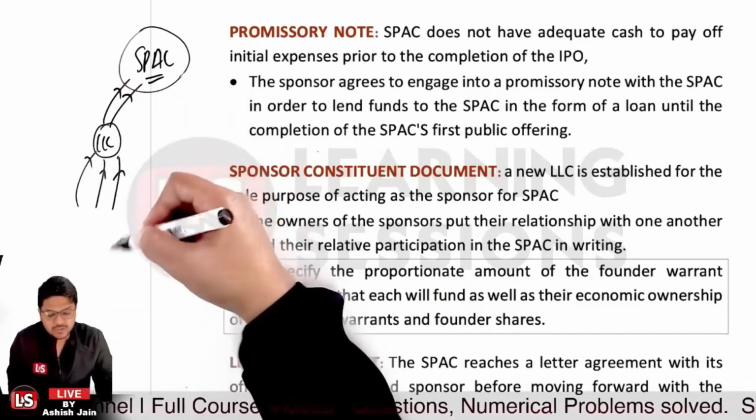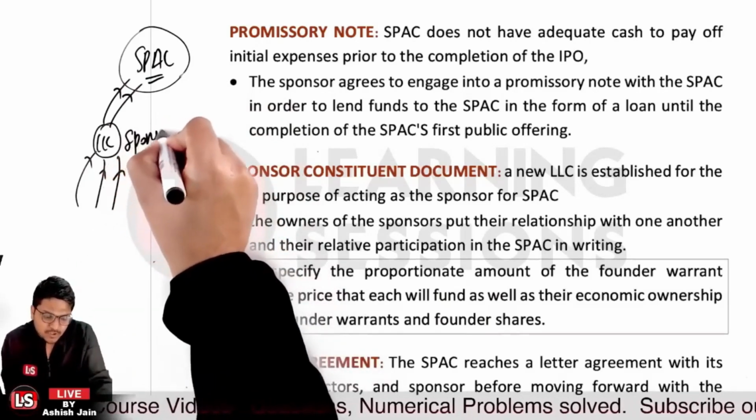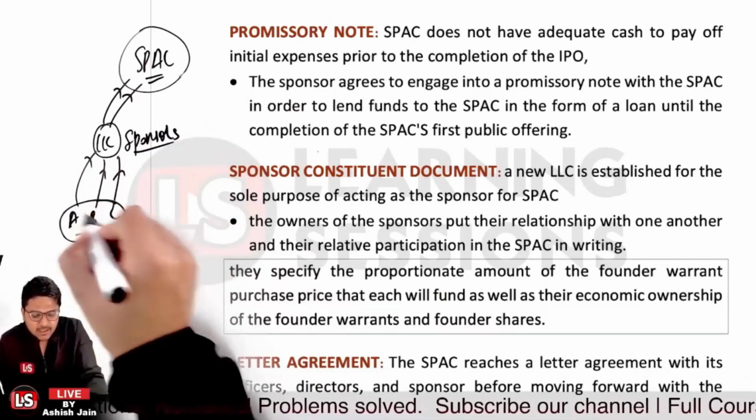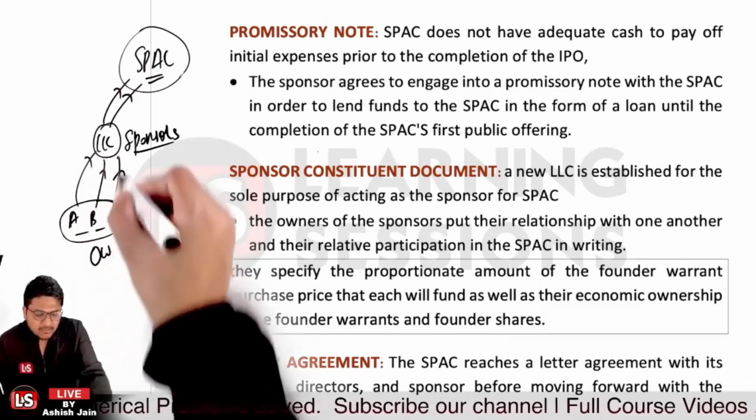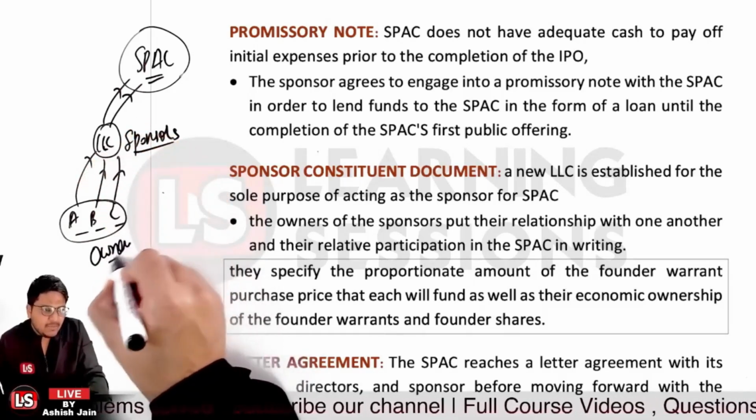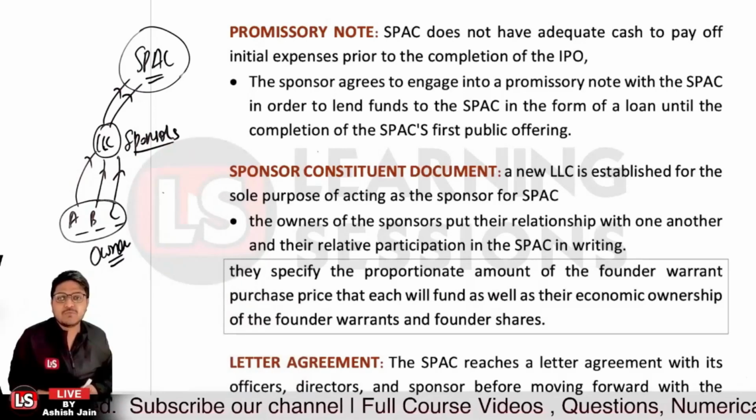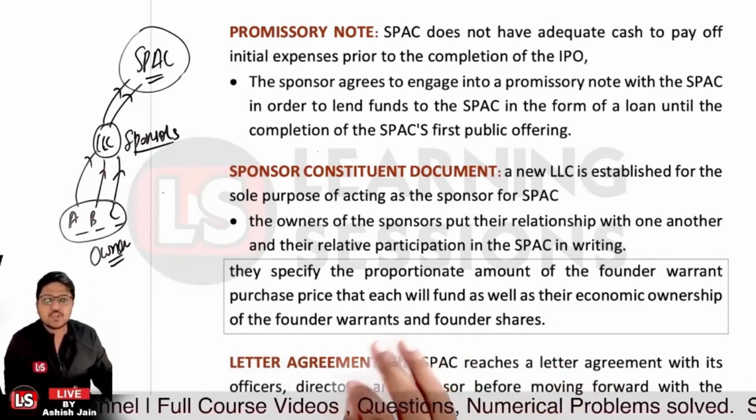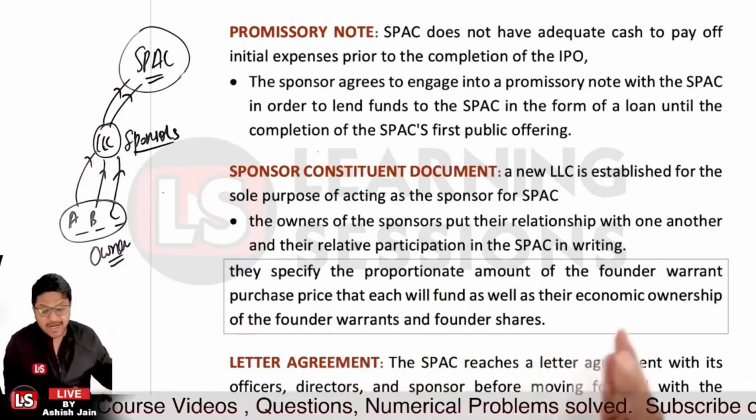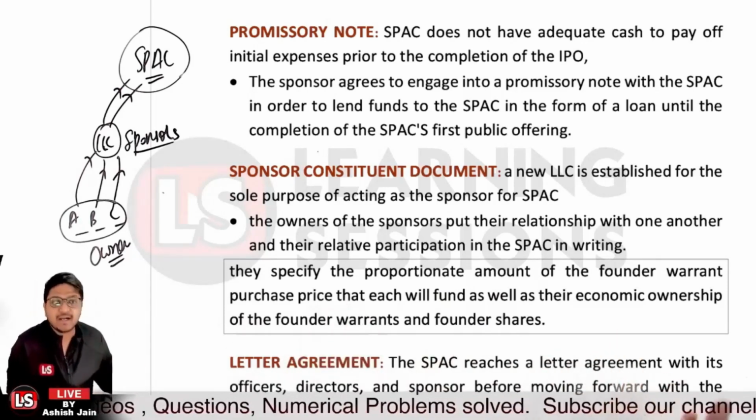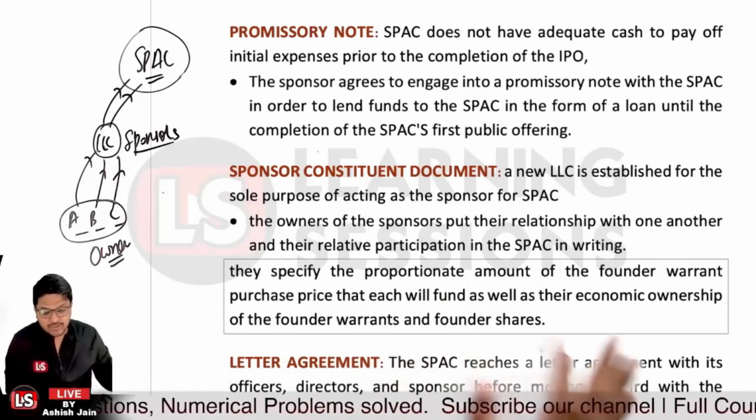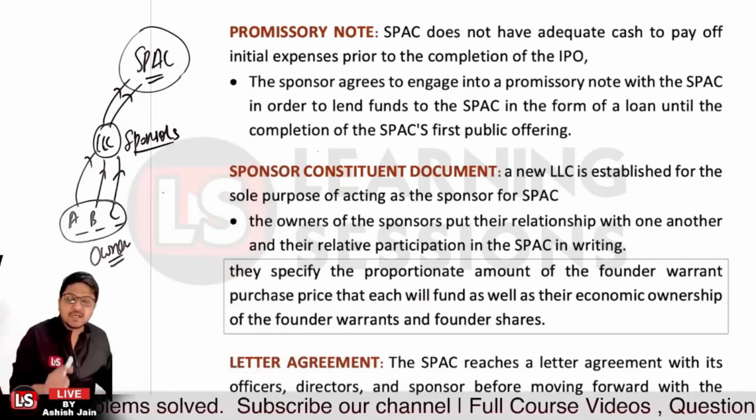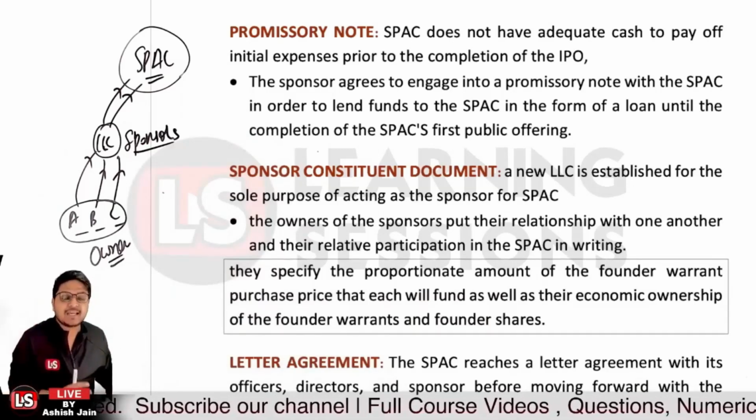Now this is a sole sponsor, and let's say A, B, C are the directors and also the owners of the limited liability company, right? They will have a relationship with one another and their relative participation in the SPAC in writing, and they specify the proportionate amount of the founder warrant purchase price, right? At what price they will be purchasing the warrants, and all the things related to it. That's the agreement between the sponsor and the SPAC, and for that purpose a new LLC is established, right?